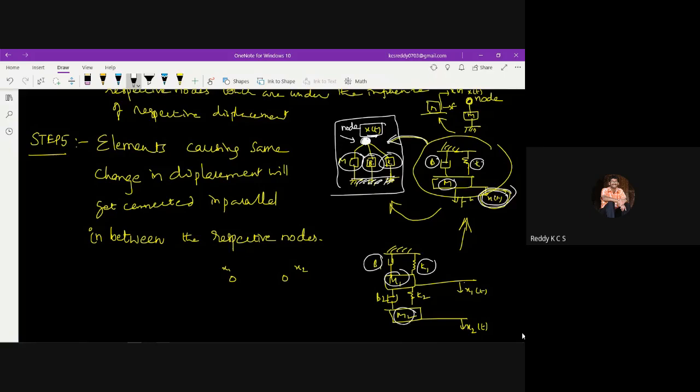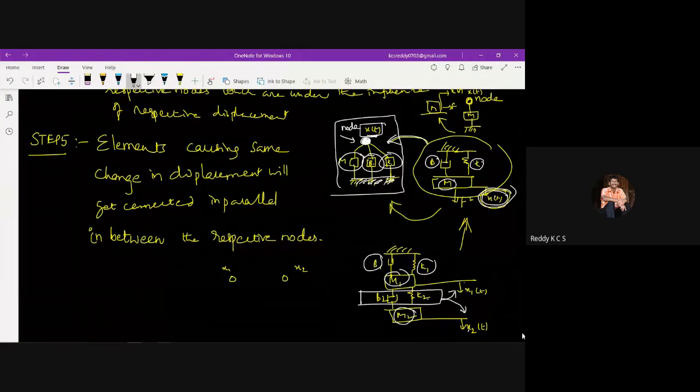Why? Because this B2, K2 will have the influence of x1 as well as x2. That is why under the influence of x2 you have only M2, and because both influence B2 and K2, those will be connected.